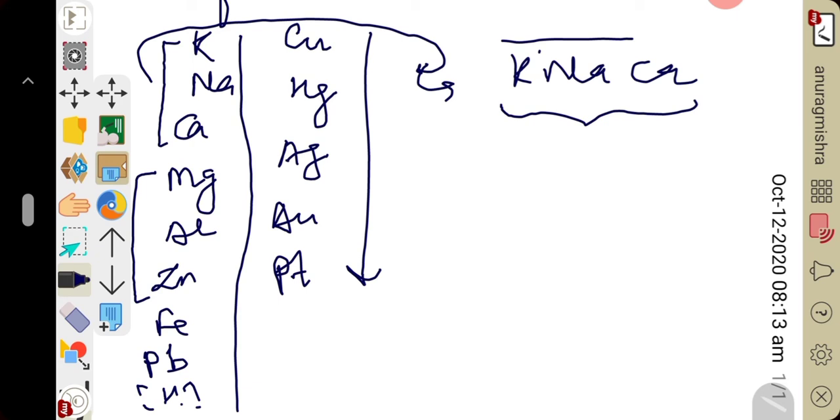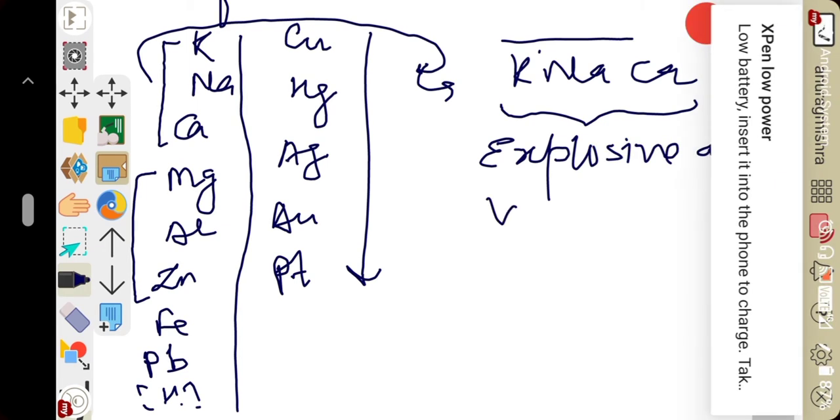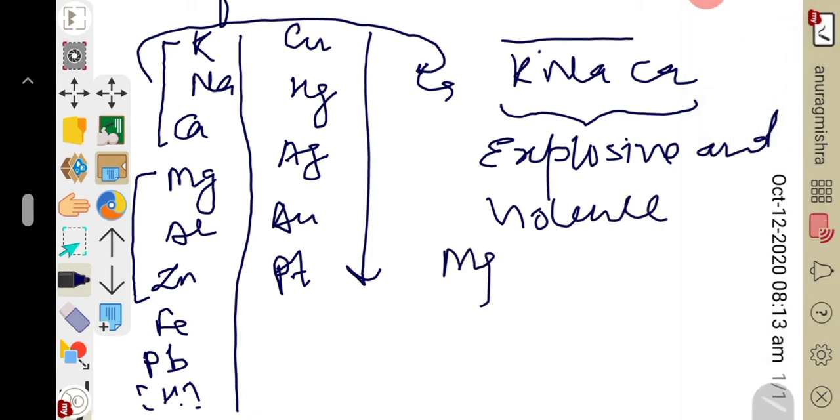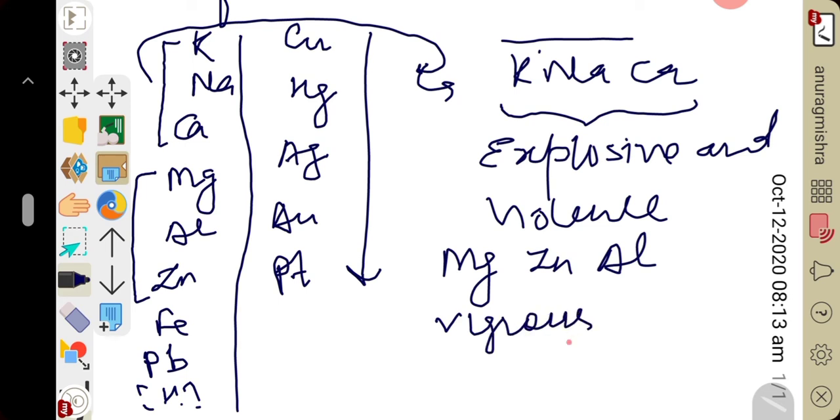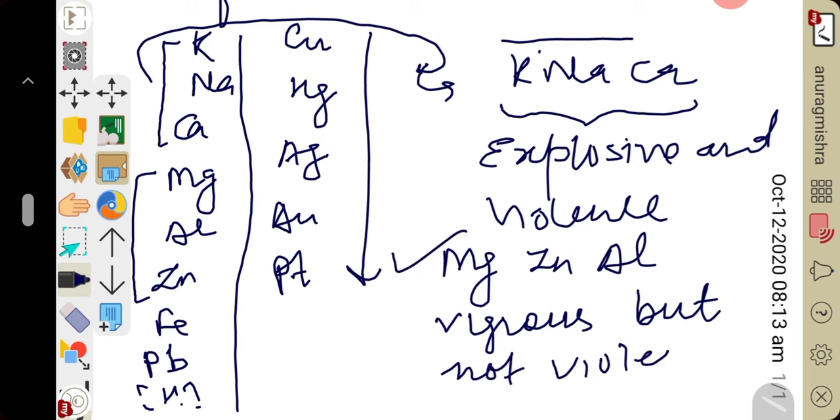So with potassium, sodium and calcium, the reaction is explosive and violent, while with magnesium, zinc and aluminium, the reaction is vigorous but not violent. So the second reaction is possible but not violent. The first reaction is not possible at all because it is very highly explosive.